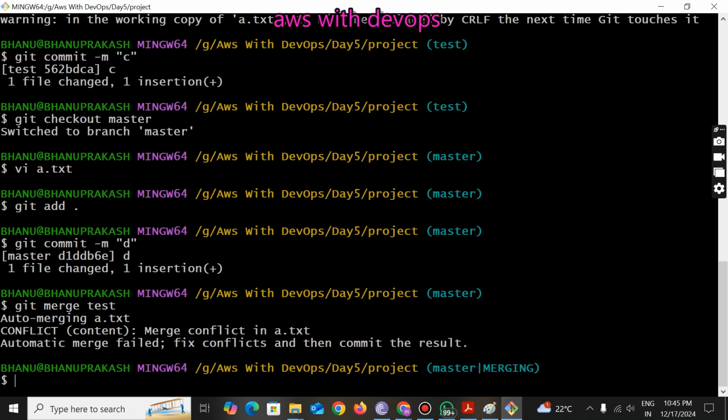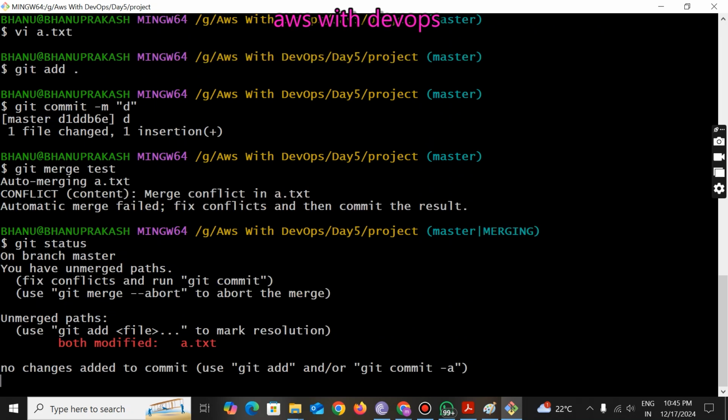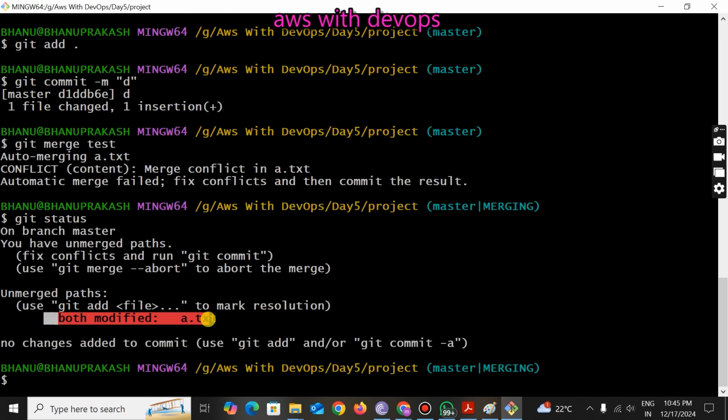When you are going to merge the branches, this type of error message you will get. So now how can we rectify? Because of this merging activity, again this a.txt became an untracked file. See, if I say git status again, this a.txt became untracked file, right?